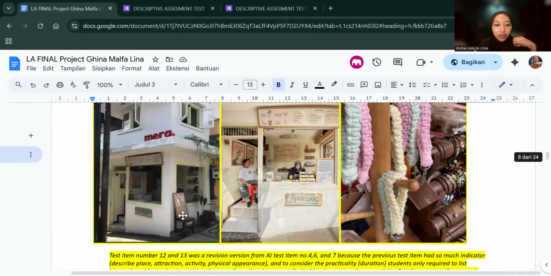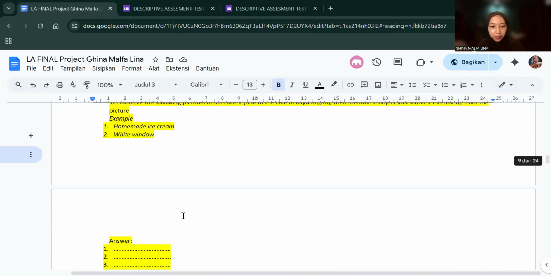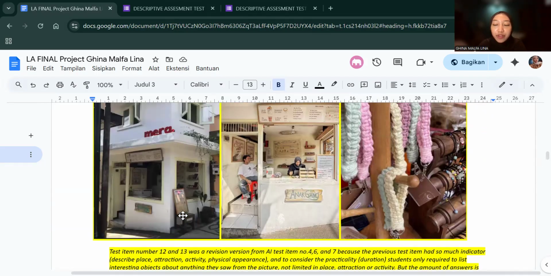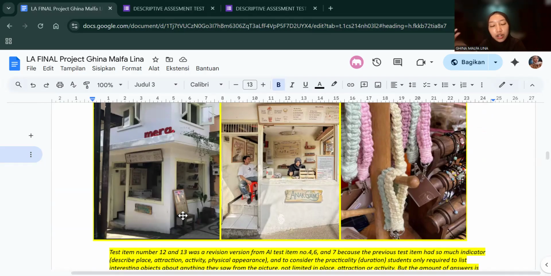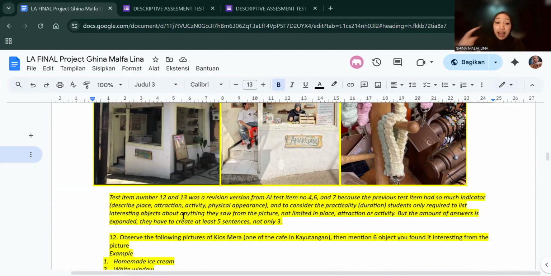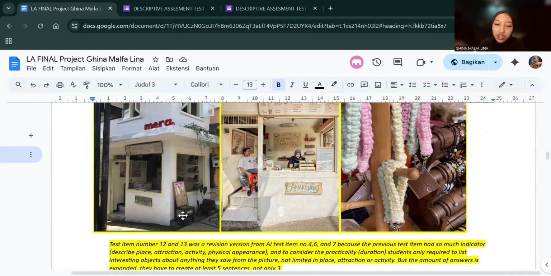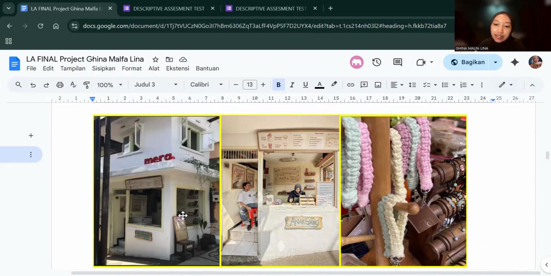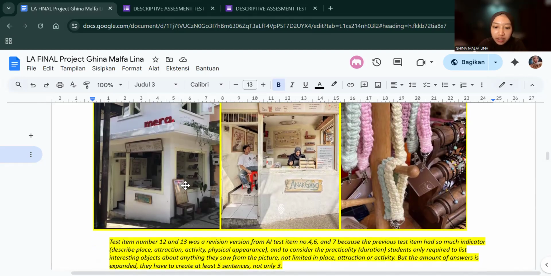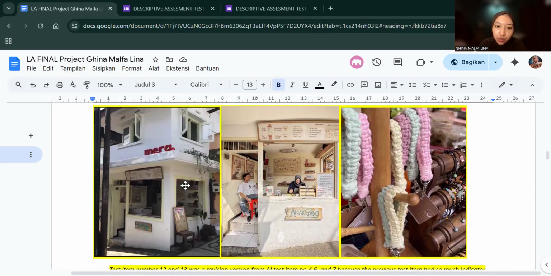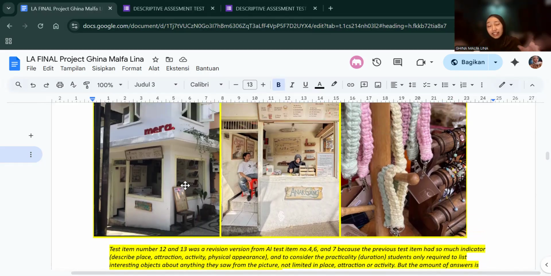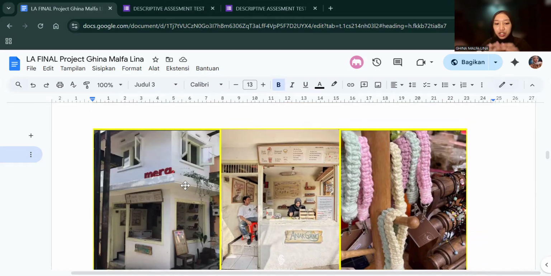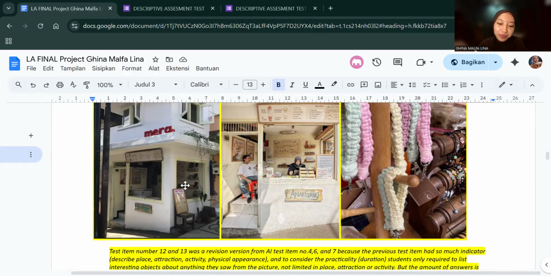And then for numbers 12 and 13, after they recall the knowledge of descriptive text, now they have to apply the knowledge. So first of all, they have to observe these three pictures. The students have to develop their ideas. Will they observe the physical appearance, or the activities, or anything else? There are no limitations to the imagination.